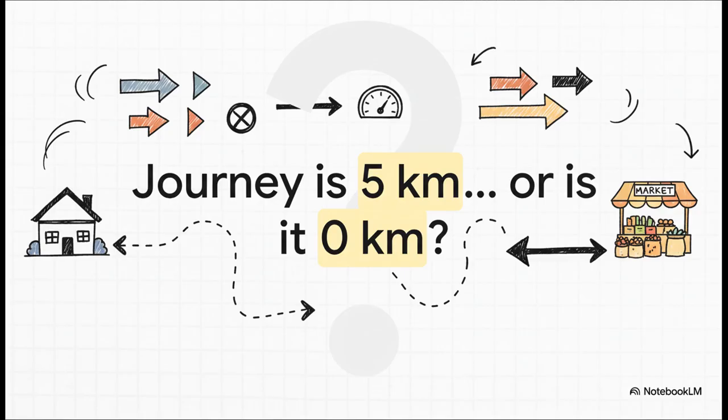Okay, let's just dive right in with a little puzzle. Imagine you walk 2.5 kilometers to a market. Then you turn around and walk the same 2.5 kilometers all the way back home. So did you travel 5 kilometers or did you travel 0 kilometers? Well, the strange answer is you kind of did both. And by the end of this, you'll see exactly how that's even possible.